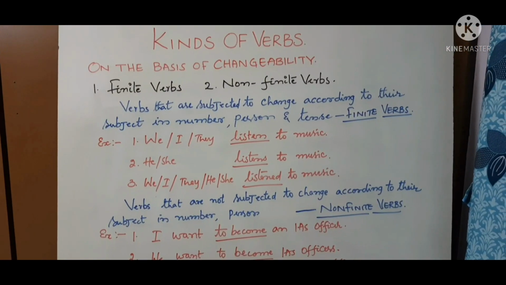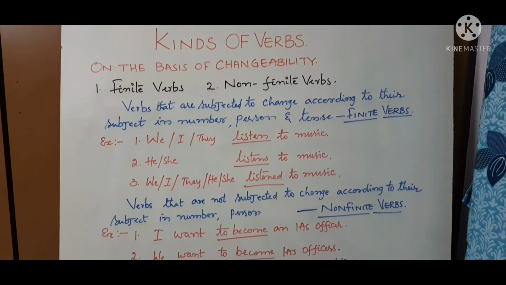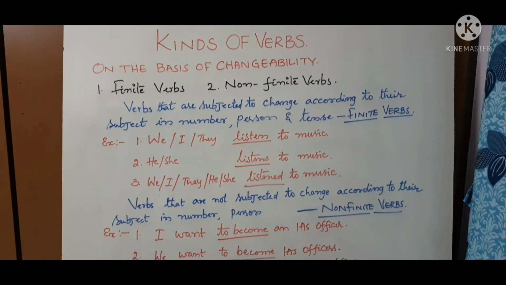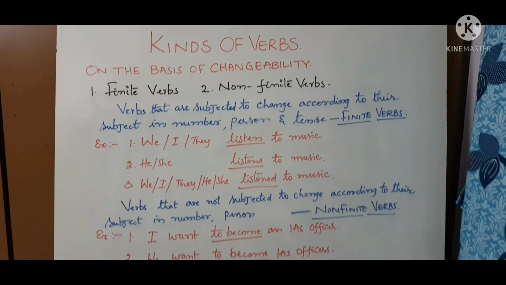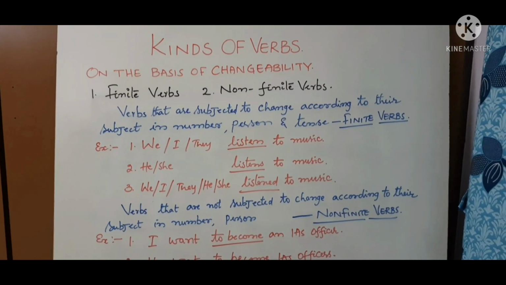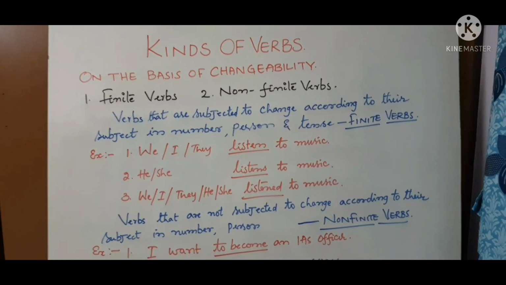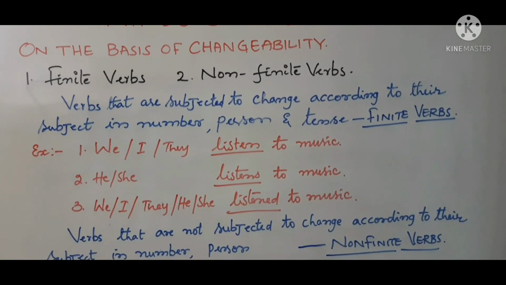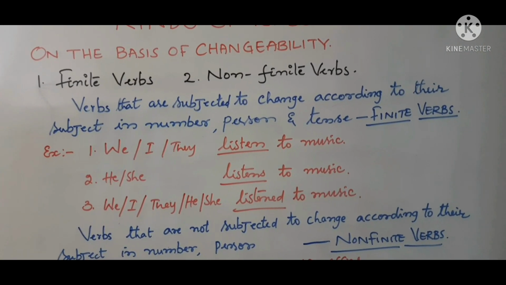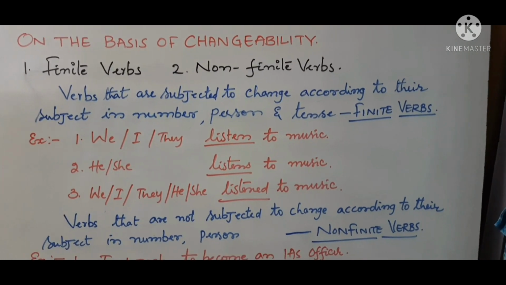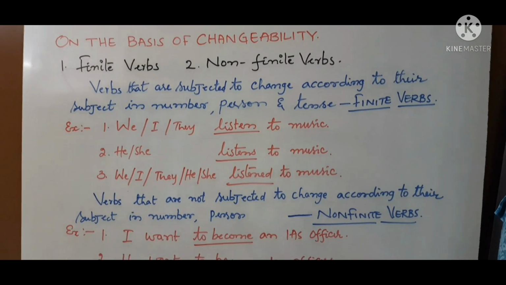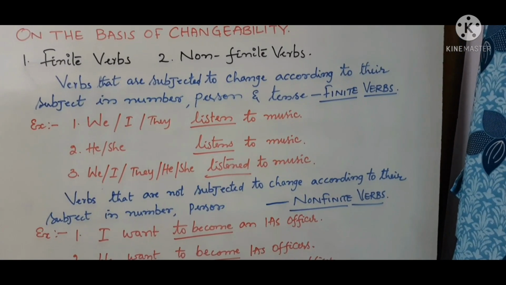On the basis of changeability, verbs are categorized into two types: finite verbs and non-finite verbs. Verbs that are subjected to change according to their subject in number, person and tense are said to be finite verbs. Example: we, I, they listen to music.